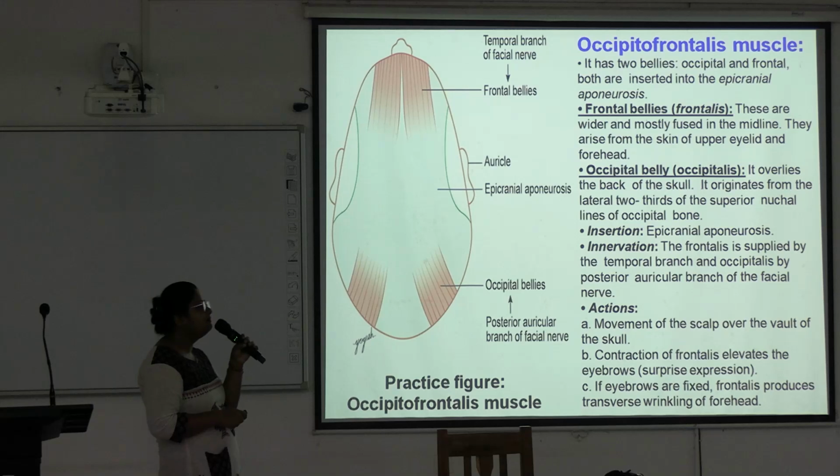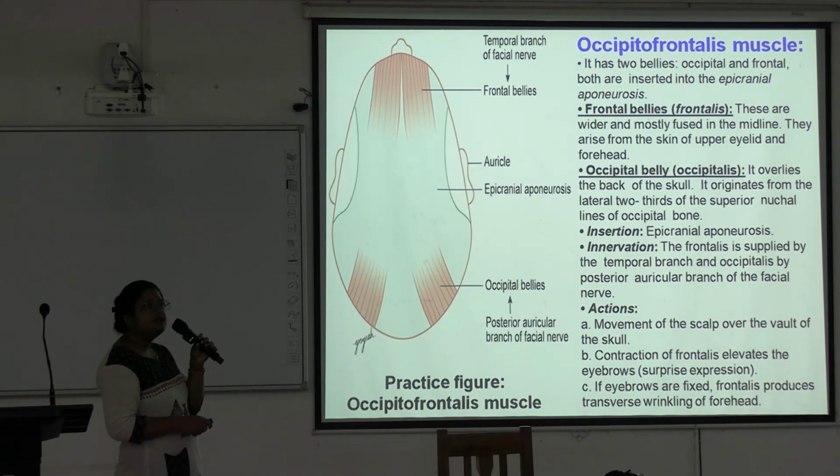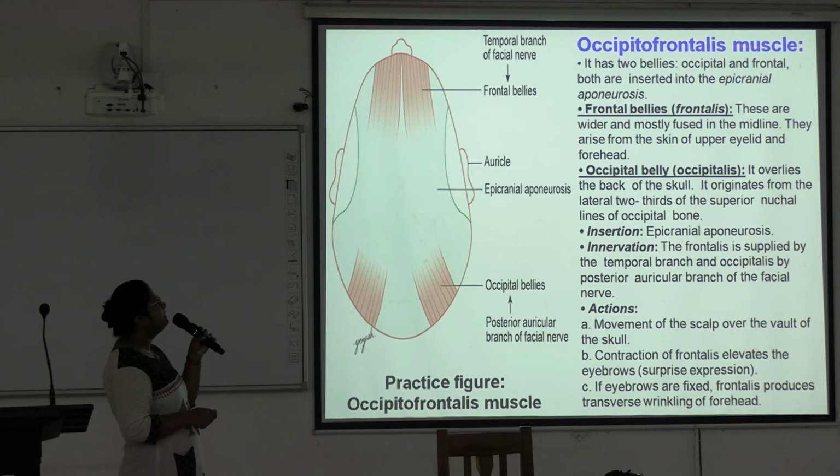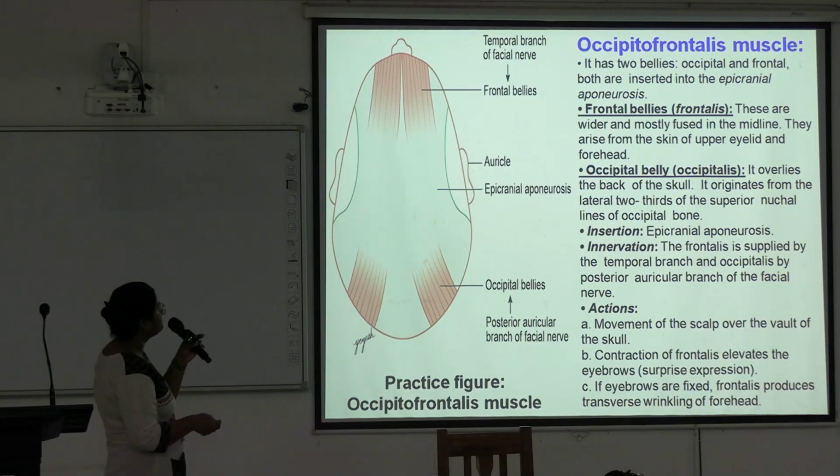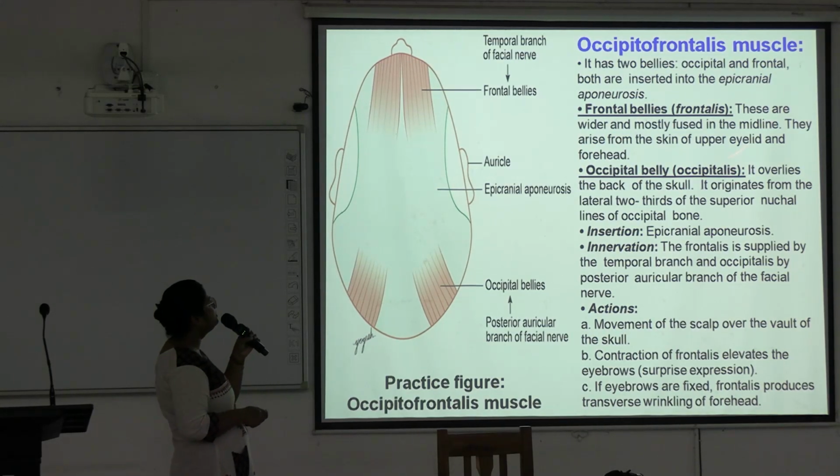only muscle of the scalp, occipitofrontalis muscle. It has two bellies, occipital belly and frontal belly, and both are inserted into the epicranial aponeurosis. See, this green colored one is the epicranial aponeurosis, and these are the frontal bellies. Here are the occipital bellies, and these are inserted over this epicranial aponeurosis. The frontal bellies, also known as frontalis, are wider and mostly fuse in the midline, and they arise from the skin of the upper eyelid and forehead.